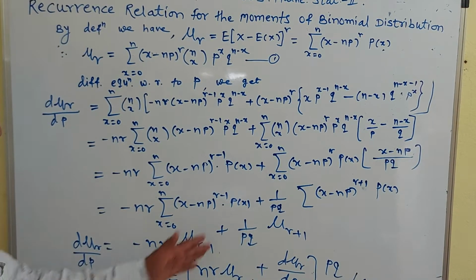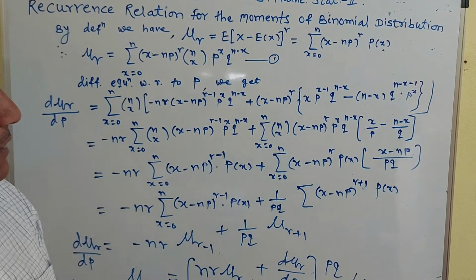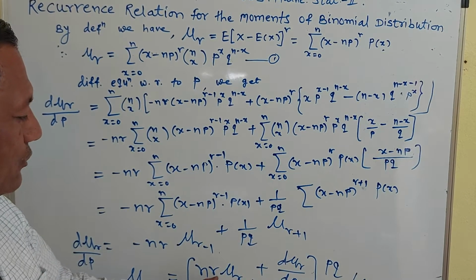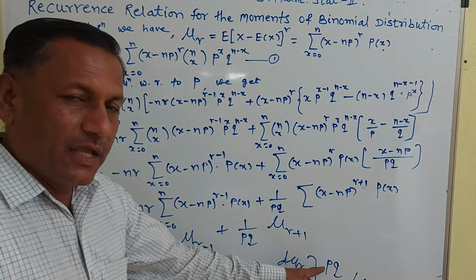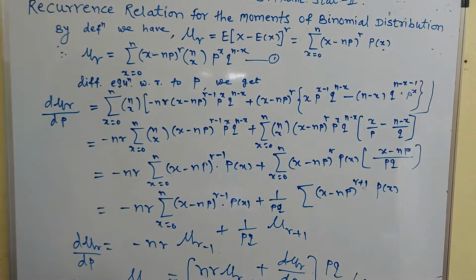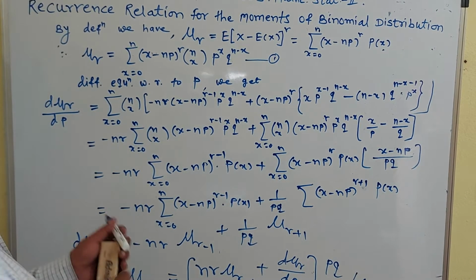Next, take 1 upon pq across: mu r plus 1 is equal to pq into n r mu r minus 1 plus derivative of mu r with respect to p. So this is the recurrence relation for the moments of binomial distribution.